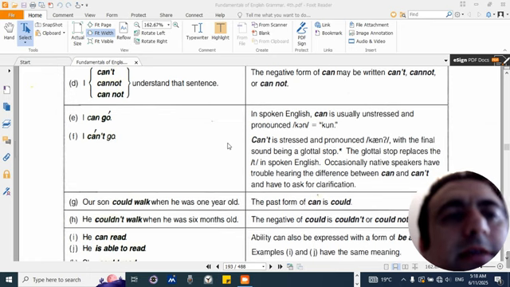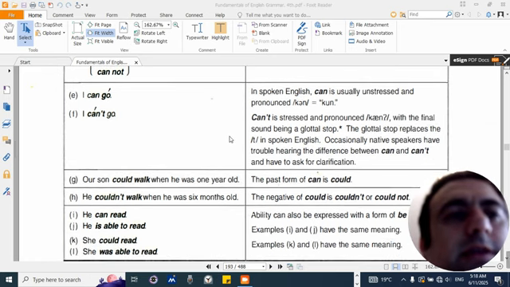Can't is stressed and pronounced can't, with the final sound being a glottal stop. The glottal stop replaces the t in spoken English. Occasionally native speakers have trouble hearing the difference between can and can't, and have to ask for clarification.